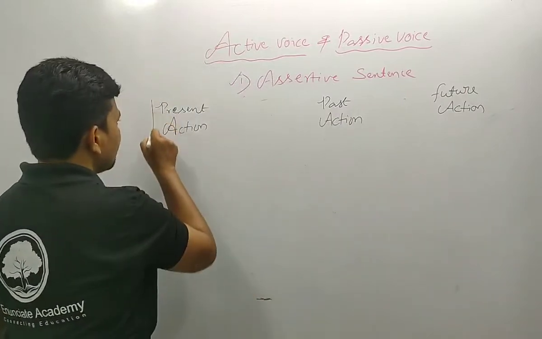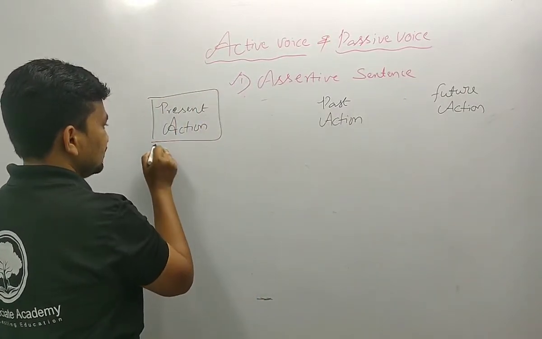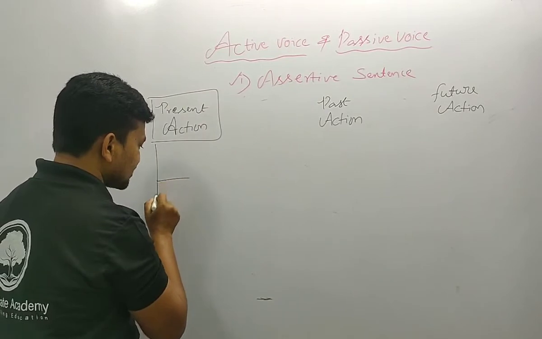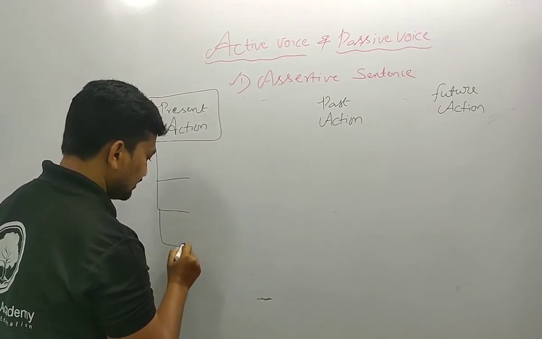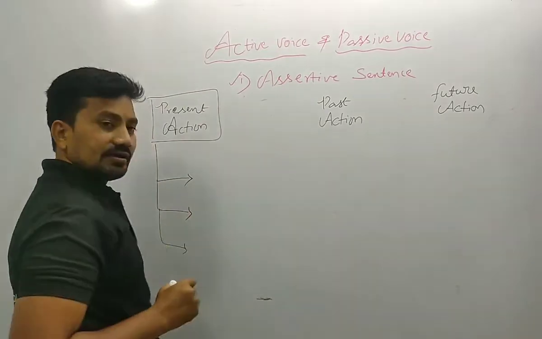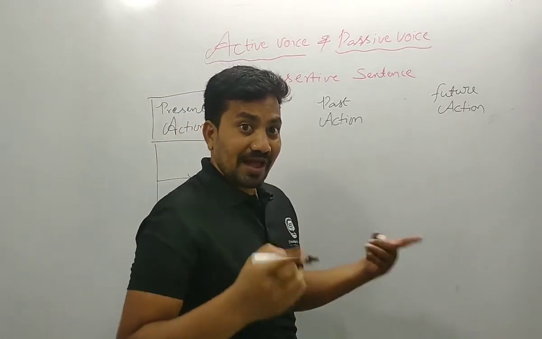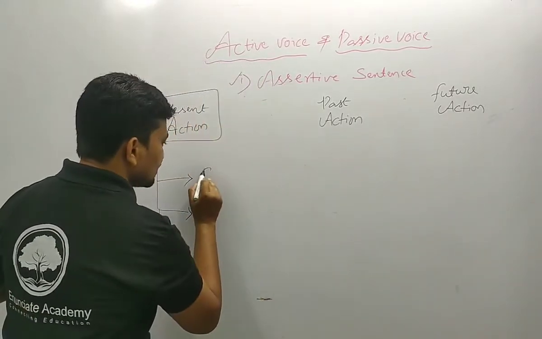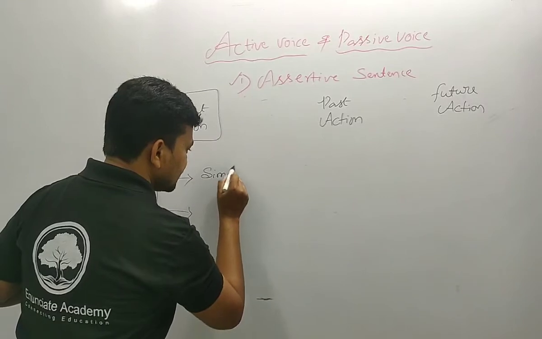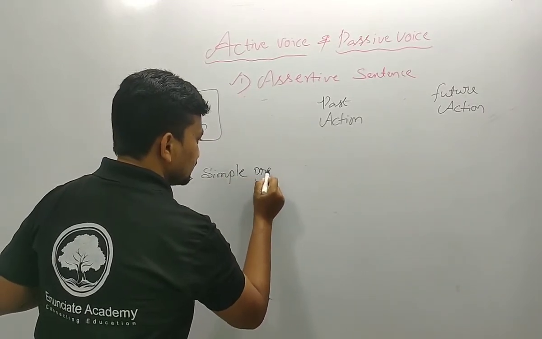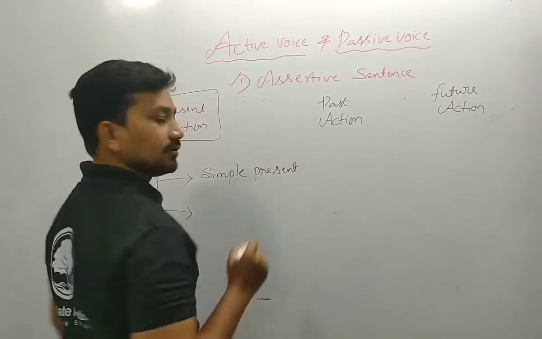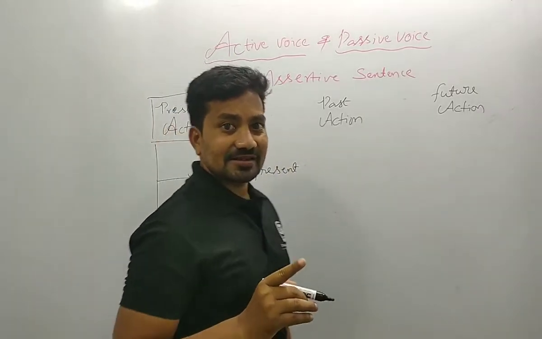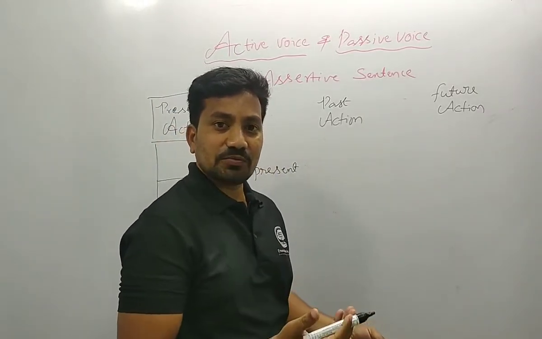Let me know about the present action. From the present action we can change from the active to passive, that is the simple present. The simple present actions we can convert from active to passive.